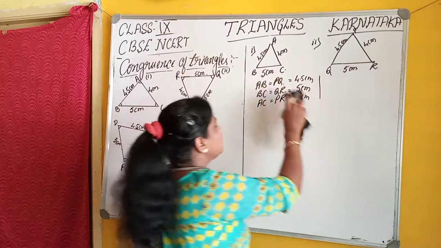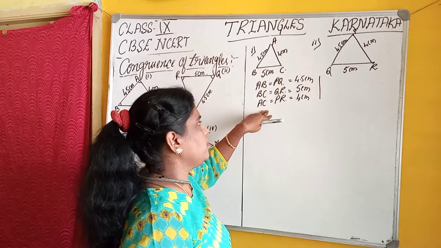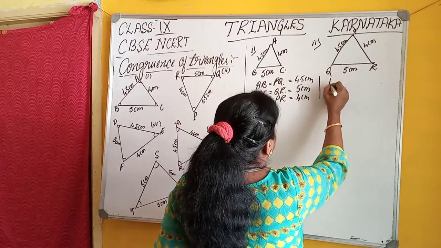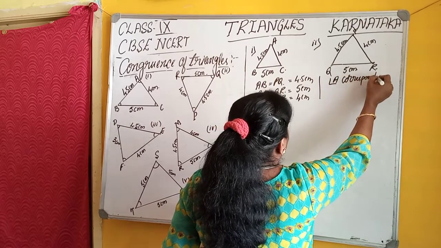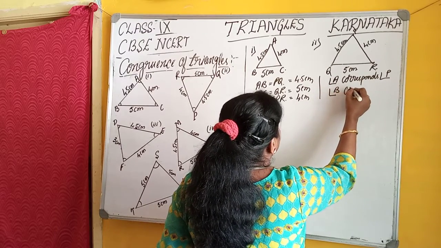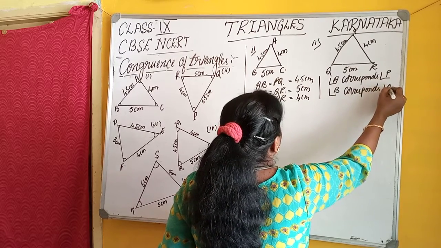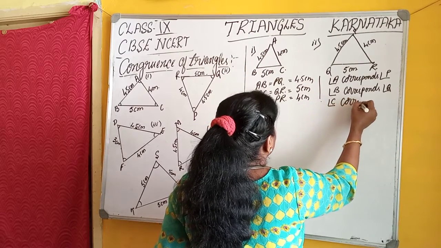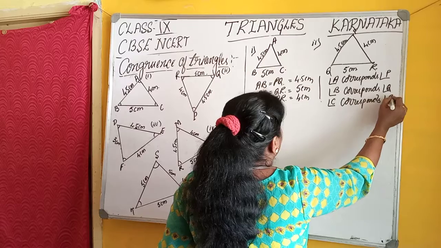Here the corresponding sides are congruent, and angle A corresponds to angle P, angle B corresponds to angle Q, and angle C corresponds to angle R. Okay.